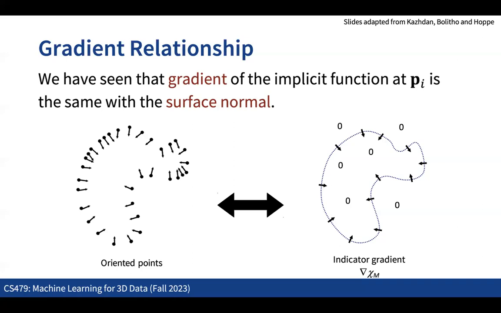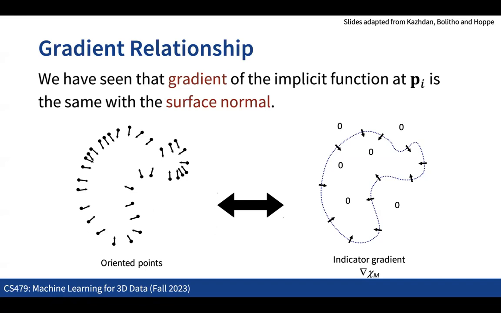So that's the fact that we are going to utilize here. Given a set of points and their surface normal information, the surface normal should be basically the same as the gradient of the implicit function. So that's basically the idea.